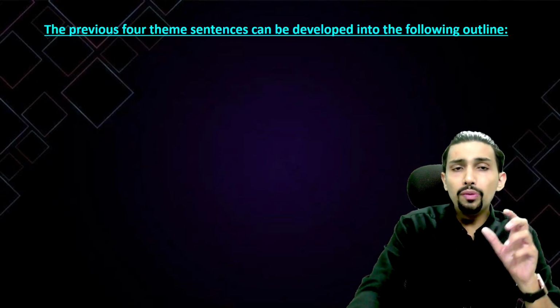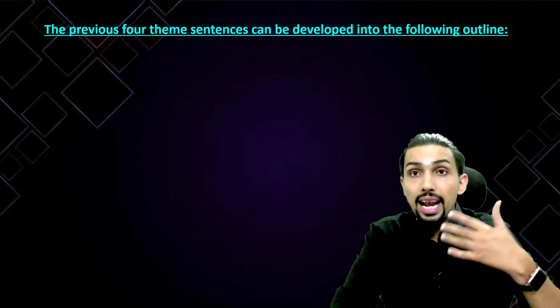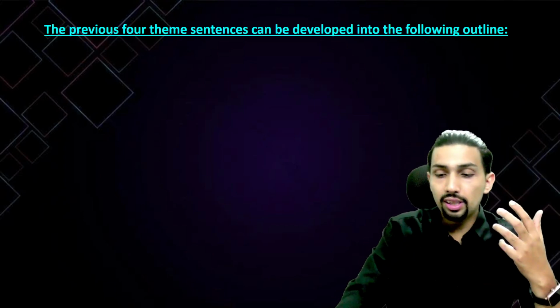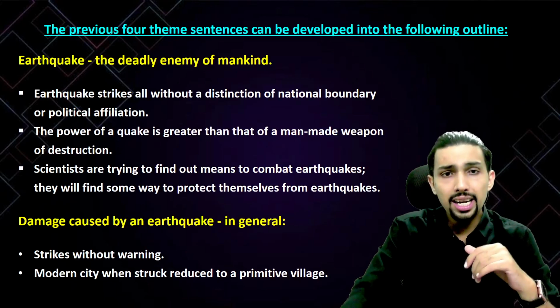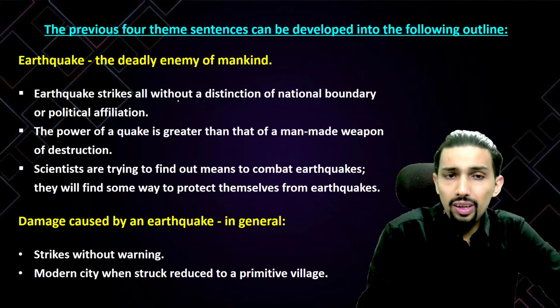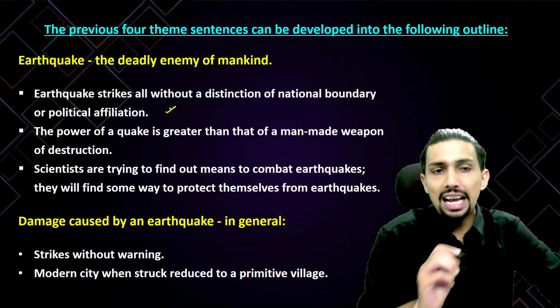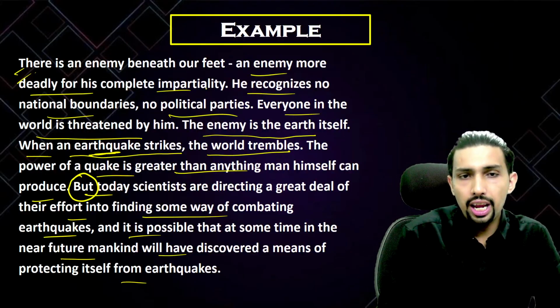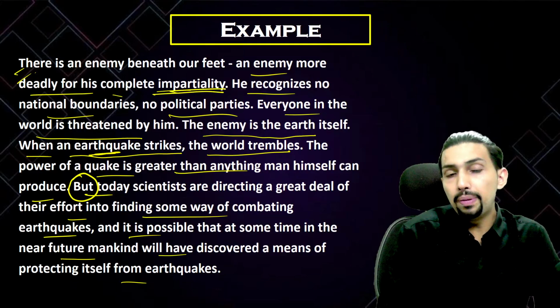Okay. So the previous 4 theme sentences can now be developed into the following outline. The first one was earthquake, which was, you can say, the destroyer of mankind, the deadly enemy of mankind. So what all things are listed? Earthquake strikes all without a distinction of national boundary or political situation. It was clearly mentioned in the first line. Okay. Deadly for us, complete impartiality.